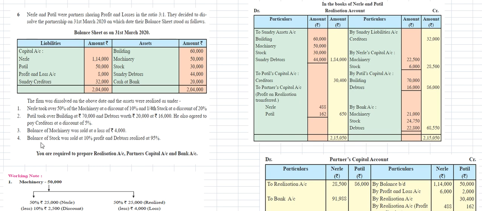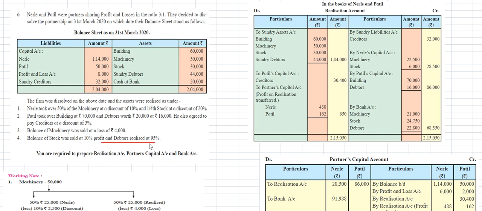The third adjustment is that the balance of machinery was sold at a loss of 4,000 rupees. The balance of stock, what was left, was sold at a 10% profit, and the balance of debtors was realized at 95%.